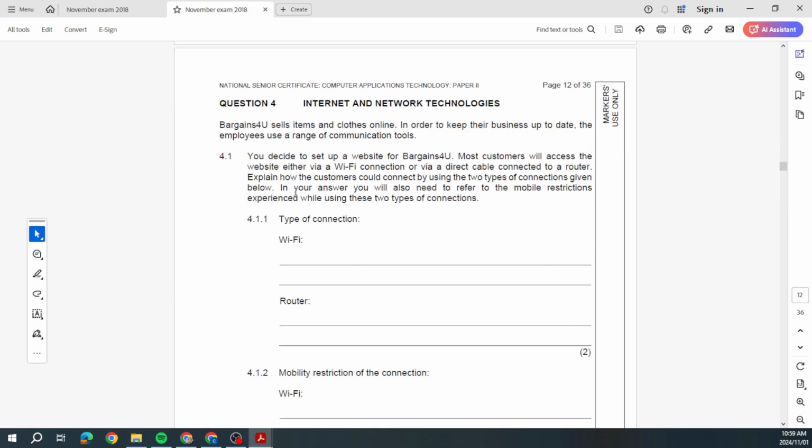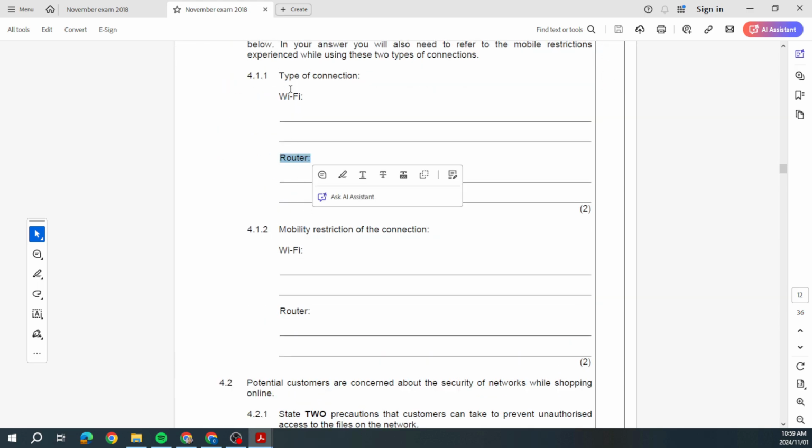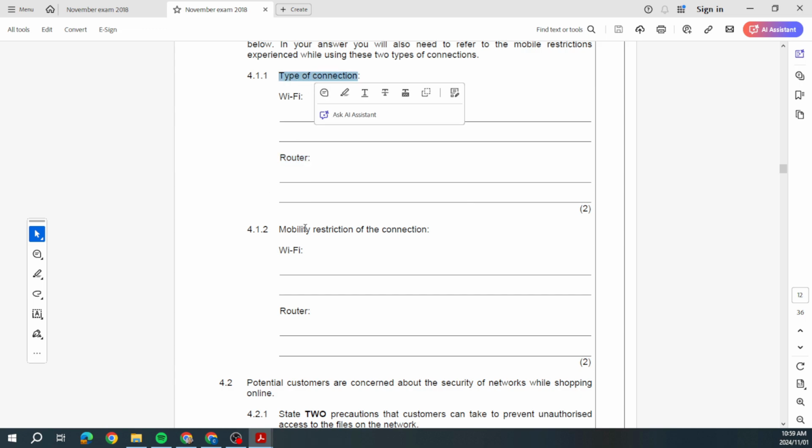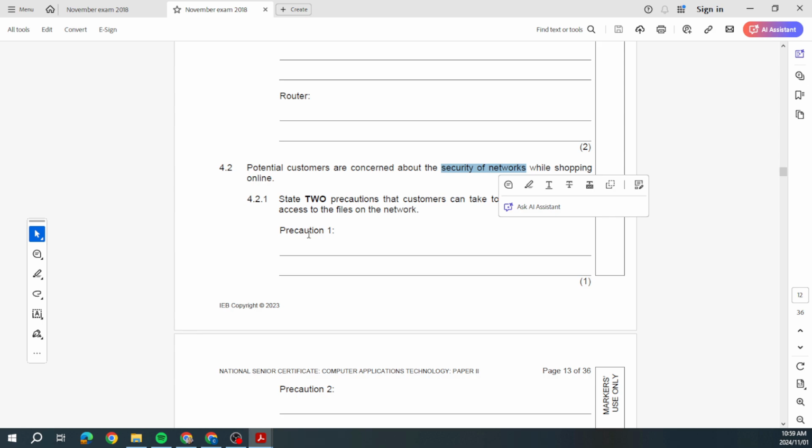Let's look at 2023. What is Wi-Fi? What is a router? Do you see that? Right? In terms of a type of connection. Mobility restriction of the connection. In other words, what's a mobility disadvantage of Wi-Fi? Well, you have to be within that area. Okay? Routers in one place. Range issues as well. Then the security of networks.